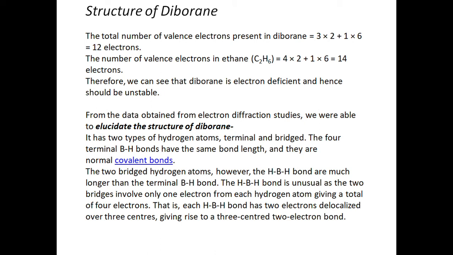The B-H-B bond is unusual as the two bridges involve only one electron from each hydrogen atom, giving a total of 4 electrons. That is, each B-H-B bond has 2 electrons delocalized over the 3 centers. This is a very remarkable bonding which is exceptional in case of diboranes only. It gave rise to the type of bonding which is called the three-centered two-electron bond.